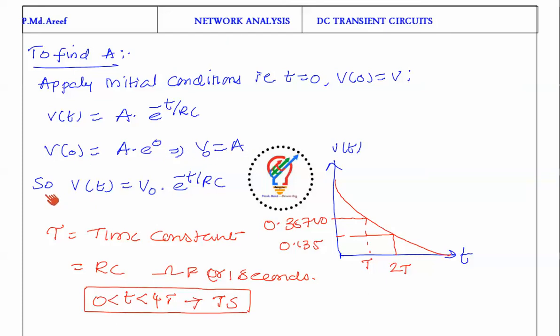Now I will take the complete solution: V of t is equal to V naught e power minus t by RC. So what does this e power minus t by RC indicate?